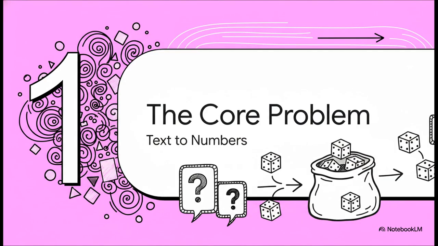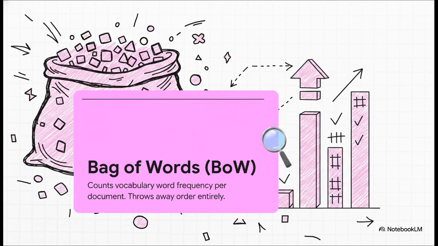Section 1, the core problem. Because really, before a machine can even begin to analyze our text, whether that's a quick tweet or a long email, it absolutely has to translate that text into something it can mathematically digest. And the very first major answer the NLP world came up with is the bag of words model.